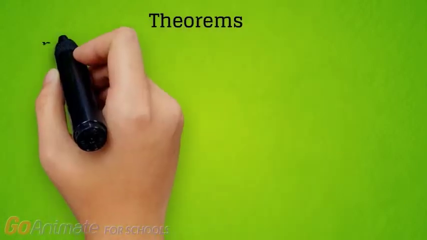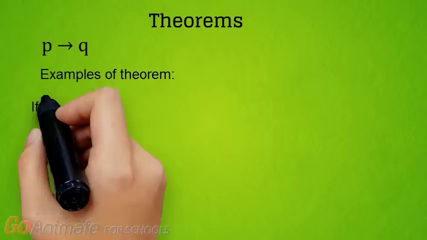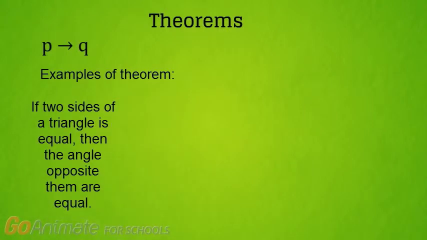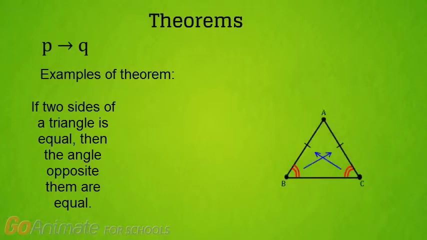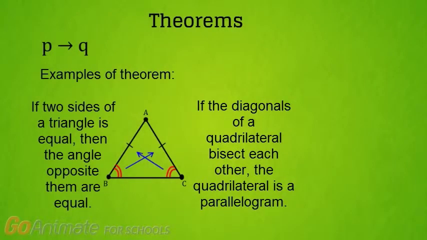A theorem is a proposition in the form of "if P, then Q", which can be proven to be true by using a sequence of logical steps, on the basis of established definitions, axioms, and proven theorems. For example, in geometry, example theorems are: if two sides of a triangle are equal, then the angles opposite them are equal. If the diagonals of a quadrilateral bisect each other, the quadrilateral is a parallelogram.